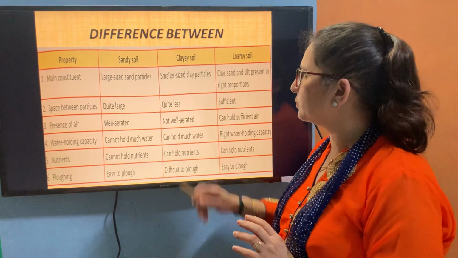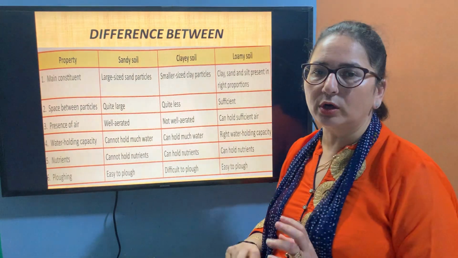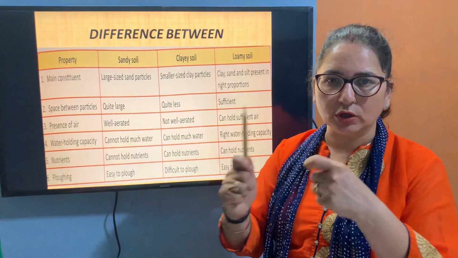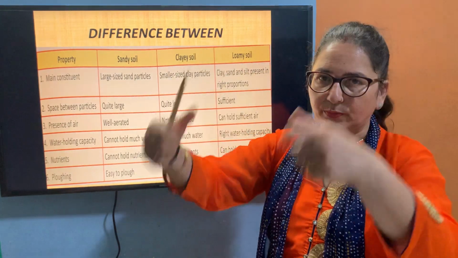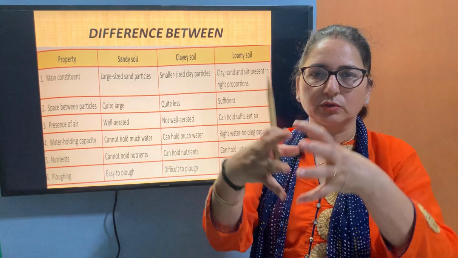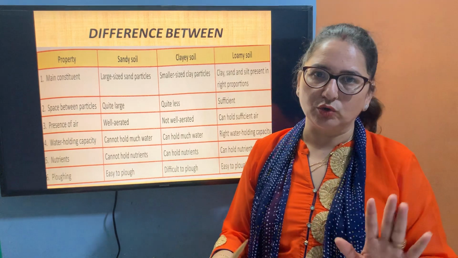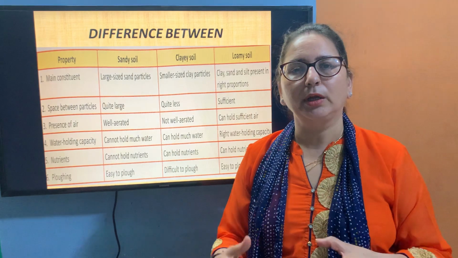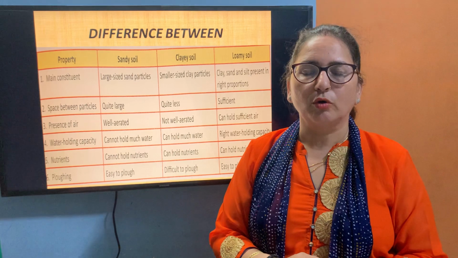कोई nutrients present नहीं है इसमें इतने. Clay soil can hold proper nutrients, and loamy soil can also hold proper nutrients. Now if we talk about plowing, कि किसको जोतना, किसको प्लो करना आसान है. Easy to plow sandy soil because it is very loose, हम आसानी से प्लो कर सकते हैं. Clay soil, it is very difficult to plow because it is very compact. And the loamy soil is again very easy to plow, आराम से प्लो हो जाती है because it is present in right proportion of clay, sandy and silt soil.